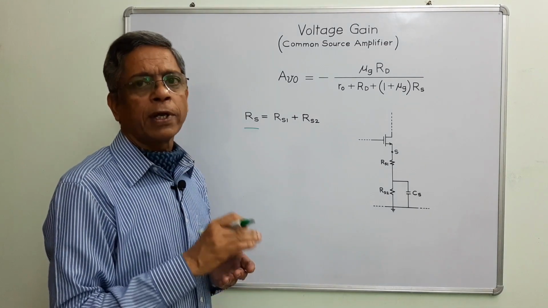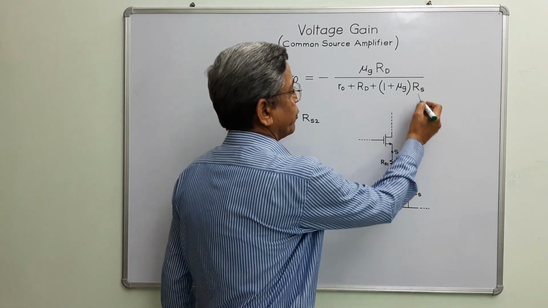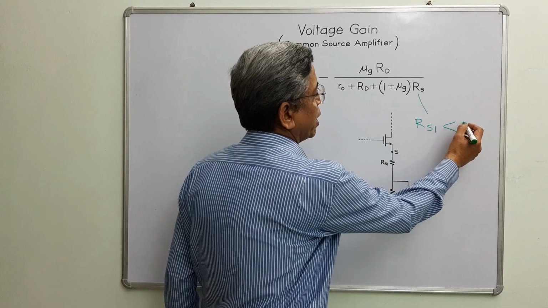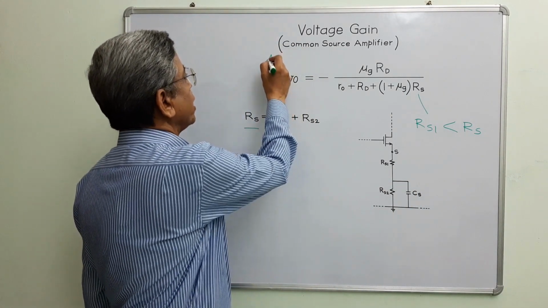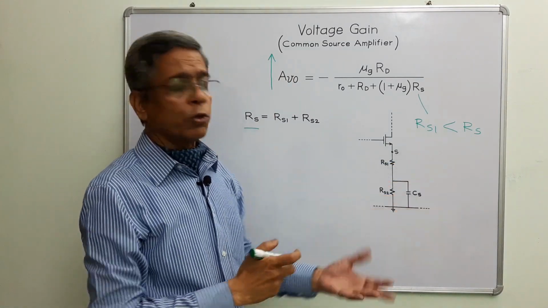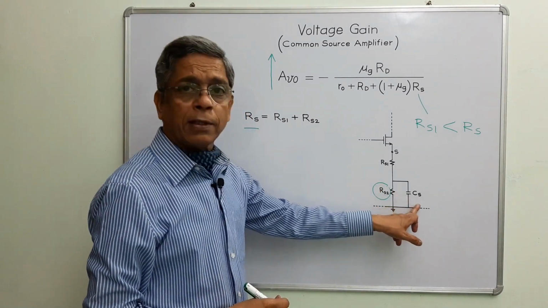Second point, as far as open circuit voltage gain is concerned, this Rs will be replaced by Rs1, which is smaller than Rs. In this case, this gain will increase because in this situation there is no role of Rs2 because it has been bypassed by Cs.